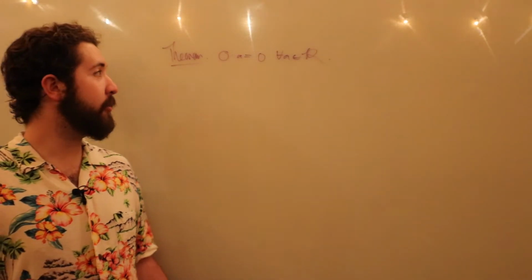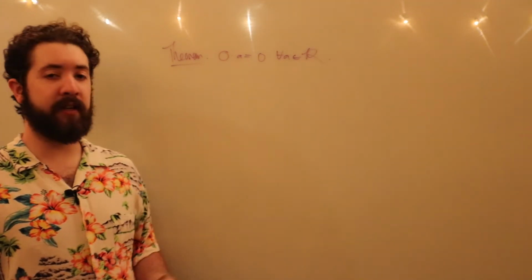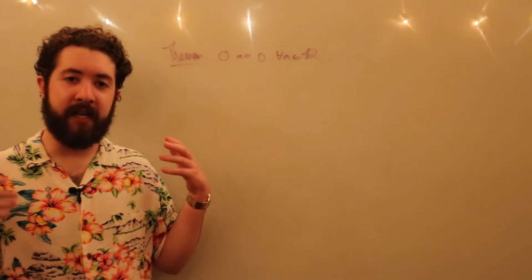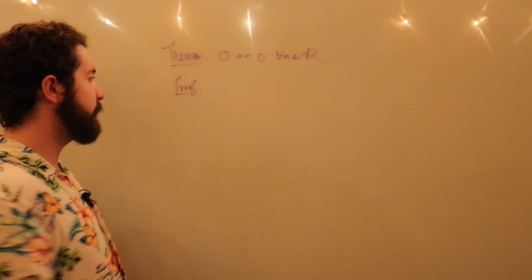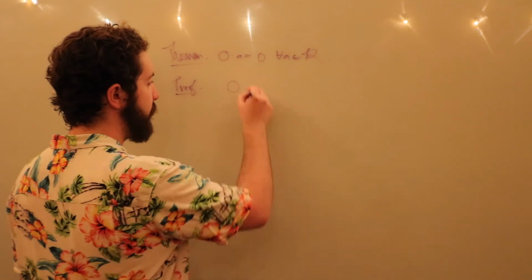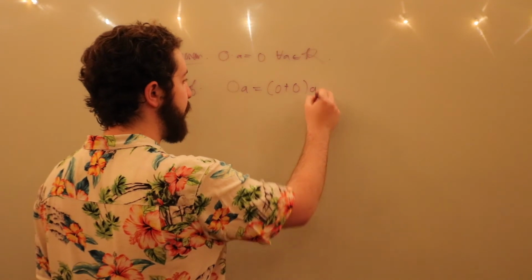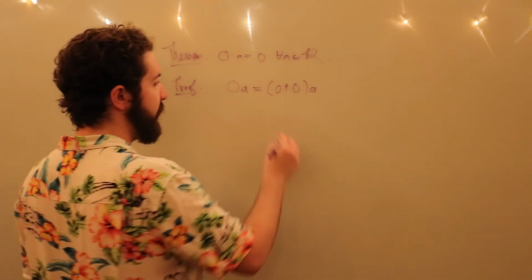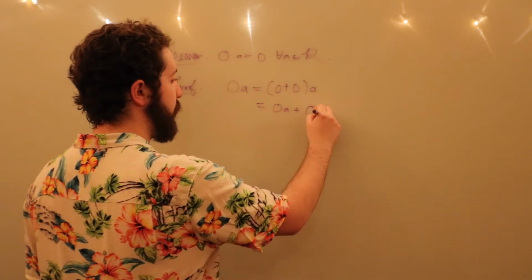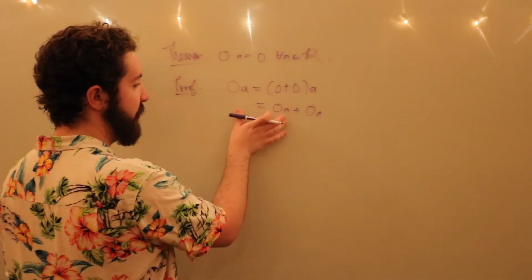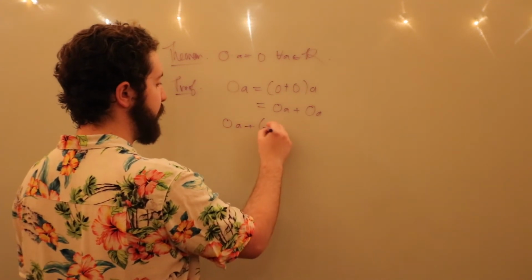Alright, so the first thing we want to show is that the additive identity multiplied by any ring element is the additive identity, or in the case of the integers, 0 times any integer is just 0. So the way we're going to accomplish this is as follows. 0 times A is the same as 0 plus 0 times A, since this is the additive identity. And this is by our distributive property the same as 0A plus 0A.